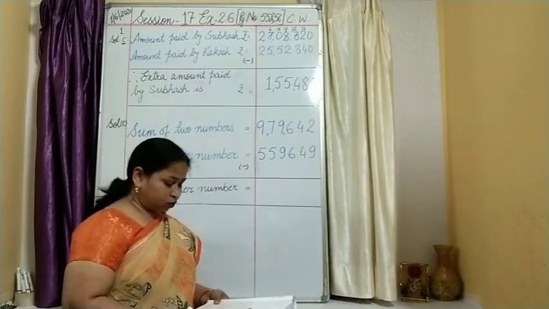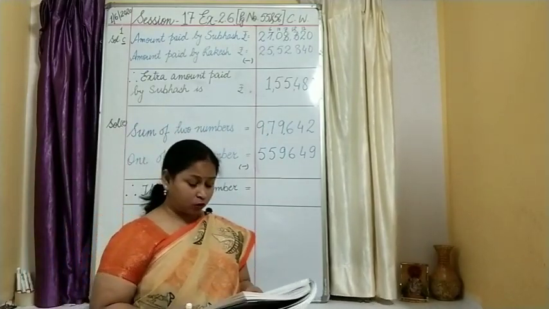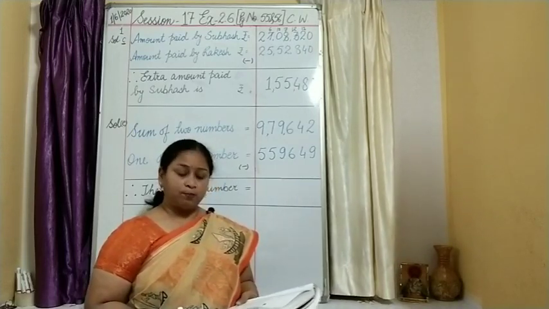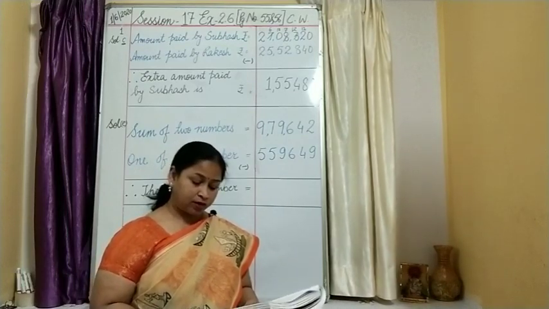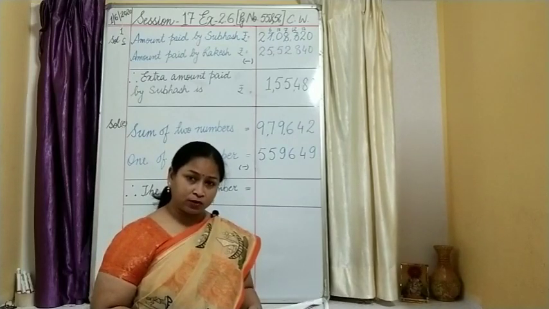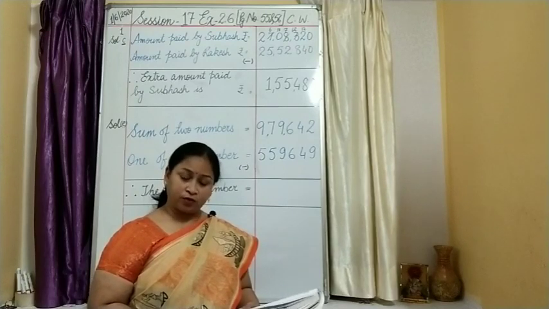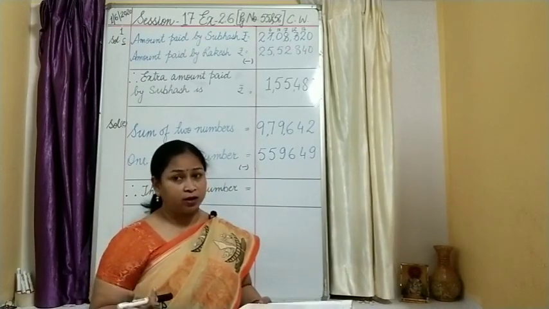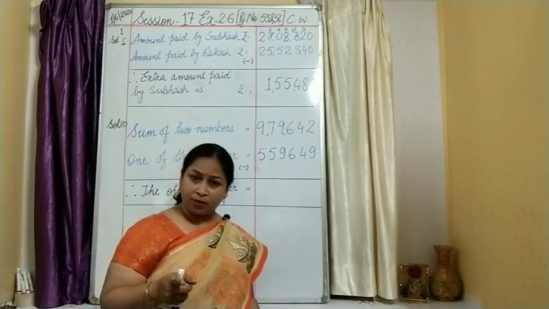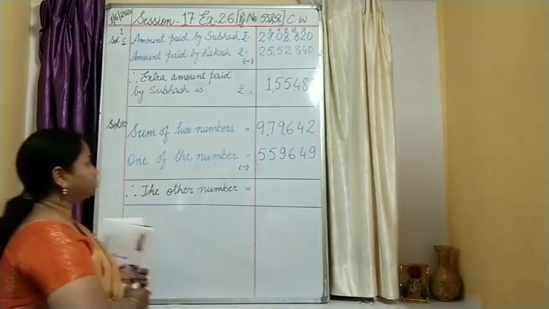Let us move on to the next one, and we will skip D. We will go to E for elephant. Check that question. Sum of the two numbers given is 979642, that means 9,79,642. If one of the numbers is 5,59,649, find the other number. Sum of two numbers is already given to you. One of the numbers is given to you. You have to find out the other number. Simple subtraction, isn't it?